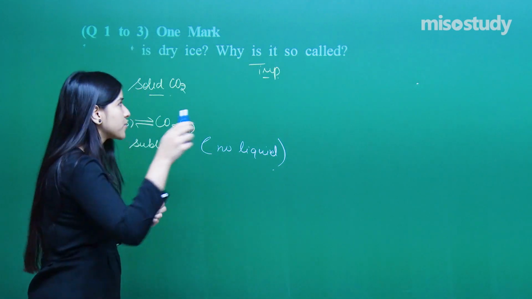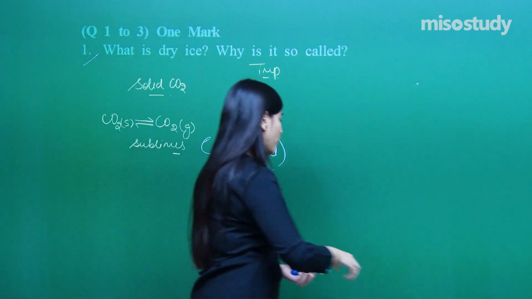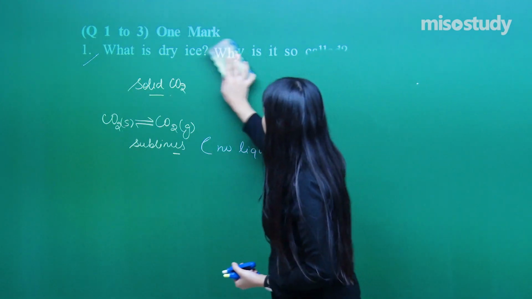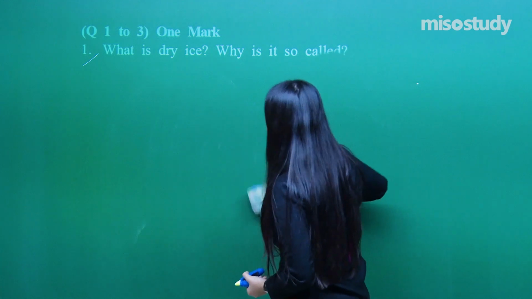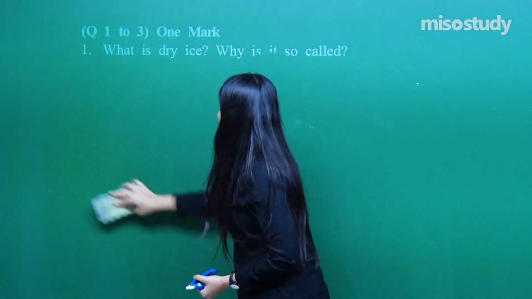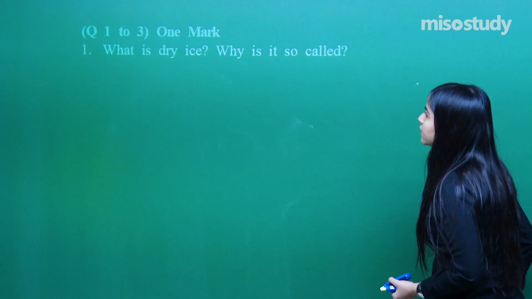Clear about it? So that was an important question, right? I hope everybody has got it. It's just a simple reasoning. Now moving on to the second question: is boric acid a protic acid?